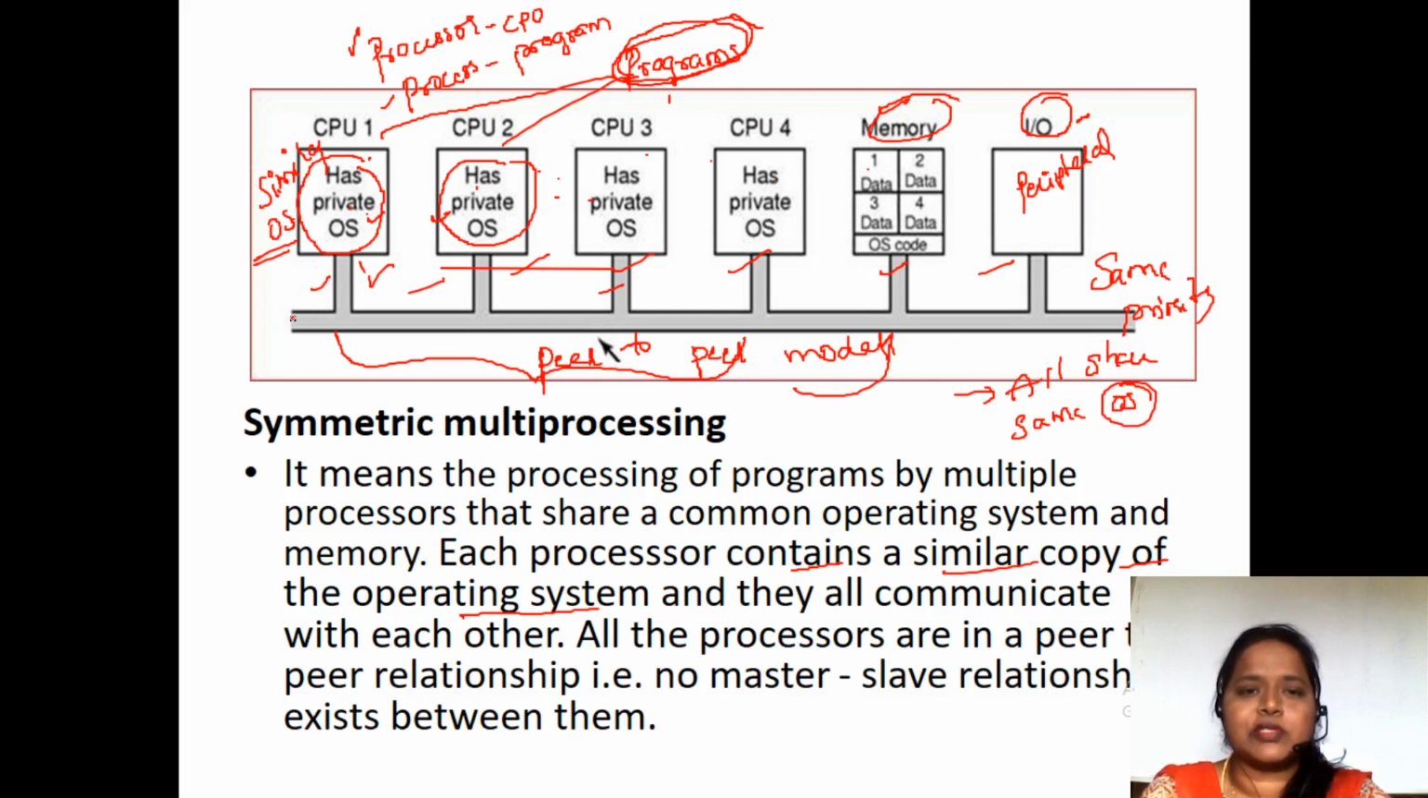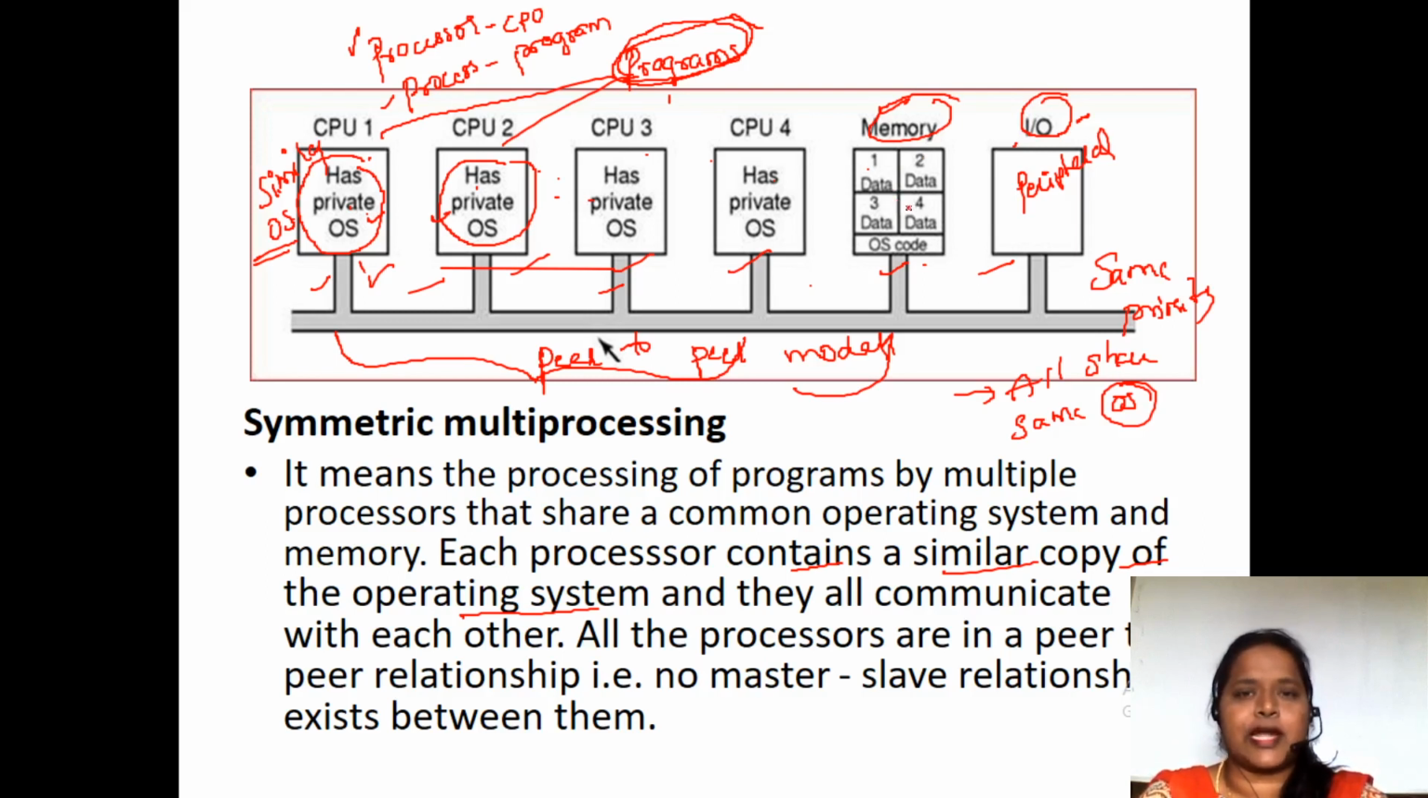So how many processes are connected in peer? All the processes are going to have the similar operating system. All these processes can communicate with each other in order to complete the task very easily. They'll have the same memory, which is shared by all the processes connected in a peer-to-peer relation, and they'll have the same IO. They'll share the same peripheral devices when they are connected in a peer-to-peer connection.